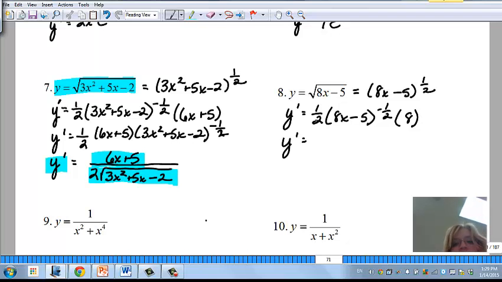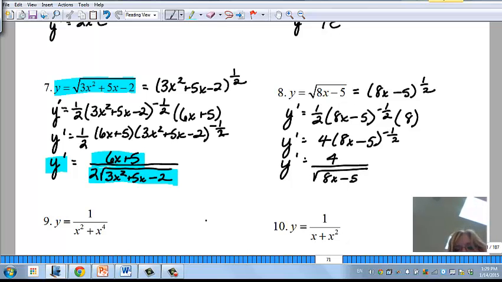It's going to be y prime. I can do 1/2 of 8, so it's 4 times 8x minus 5 to the negative 1/2. Or we can bring that down and have it look like this. It'd be 4 over radical 8x minus 5. Okay?